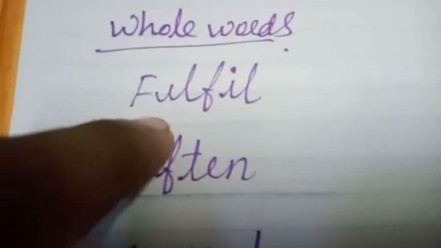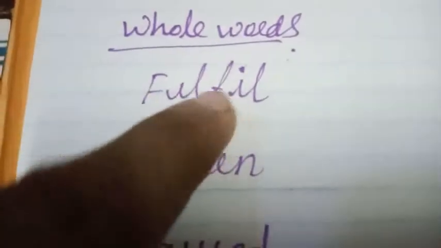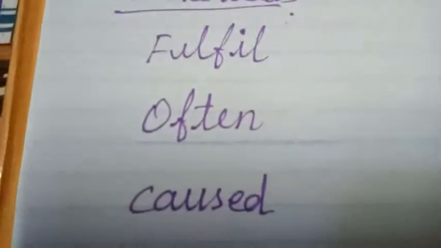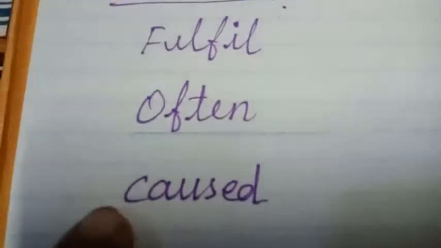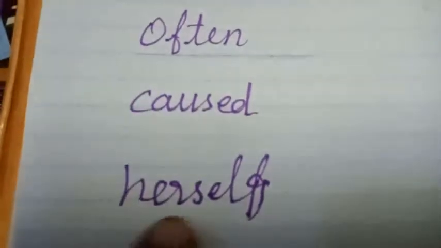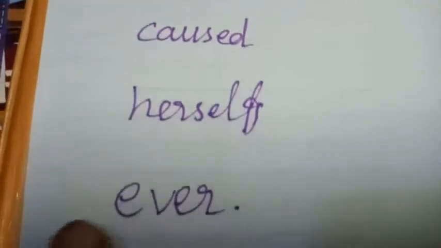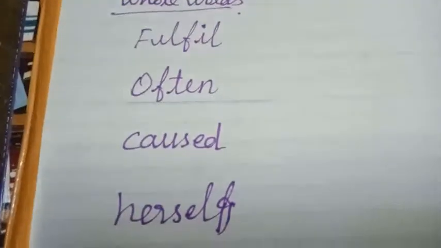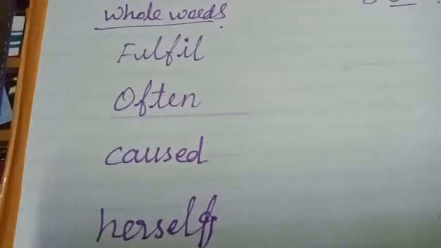Once again, you also read along with me. Fulfill, often, cost, herself, ever. Yes, I'll give you 30 seconds time.